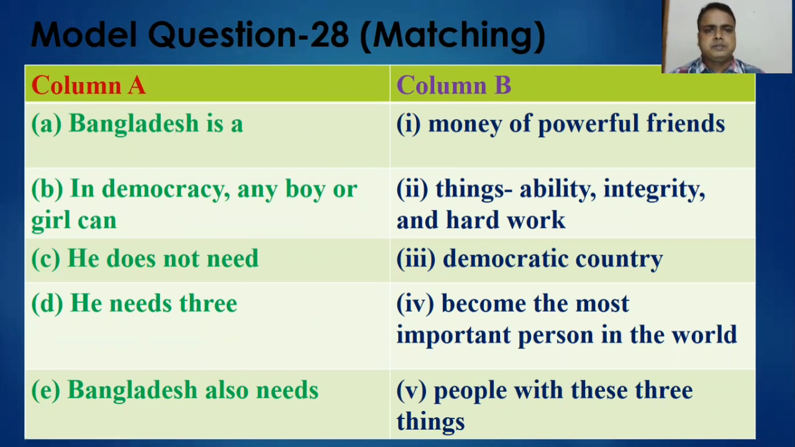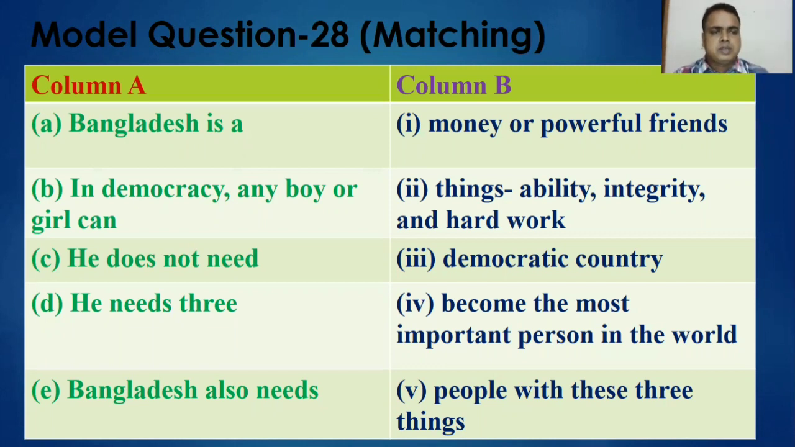In the column A: A, Bangladesh is a; B, in democracy, any boy or girl can; C, he does not need; D, he needs 3; E, Bangladesh also needs. So in the column B, you are getting here: 1, money or powerful friends; 2, things, ability, integrity, and hard work; 3, democratic country; 4, become the most important person in the world; 5, people with these 3 things. So now match the column A with column B.